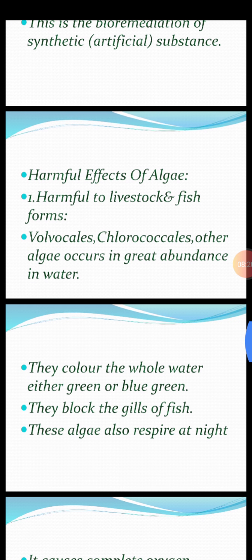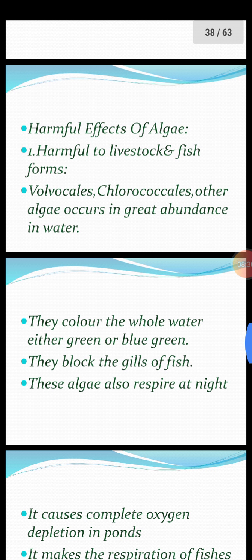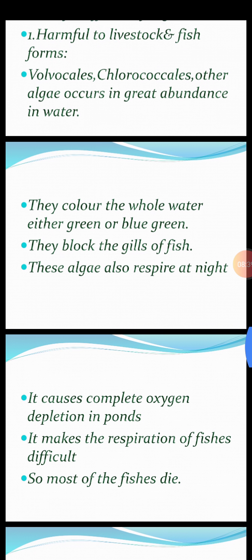Now we will discuss harmful effects of algae. In economic importance, both useful as well as harmful aspects are included. First, harmful to livestock, cattle and fish farms. Algae like Volvocales, Chlorococcales and others occur in great abundance in water. They color the whole water either green or blue-green. Thus, they make water polluted and block the gills of fish.